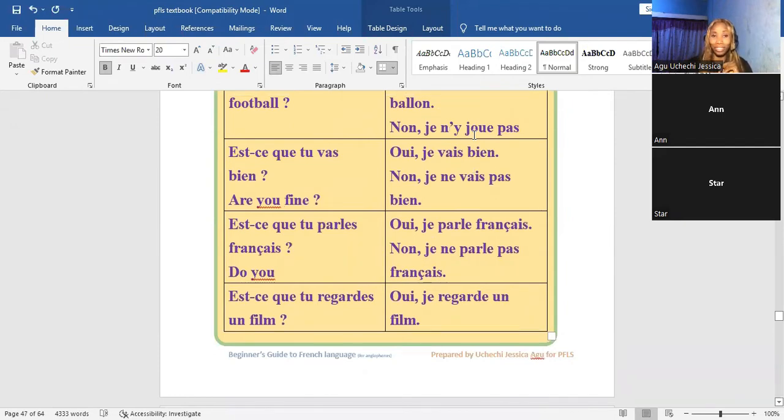Est-ce que tu vas bien? Are you fine? You see? You start with est-ce que. When we learned about greetings, we learned how to also ask how are you. You have tu vas bien? Are you fine? So you can still start that question with est-ce que tu vas bien? To mean, are you fine? Because you're expecting a yes or a no. So the answer can be oui, je vais bien. Or it can be non, je ne vais pas bien.